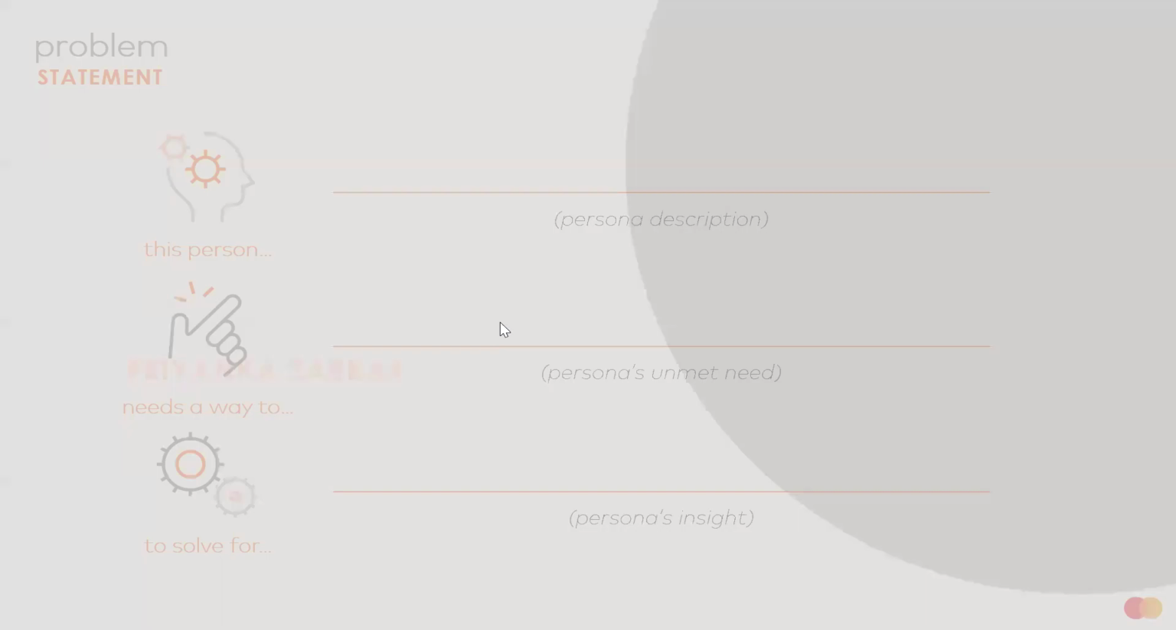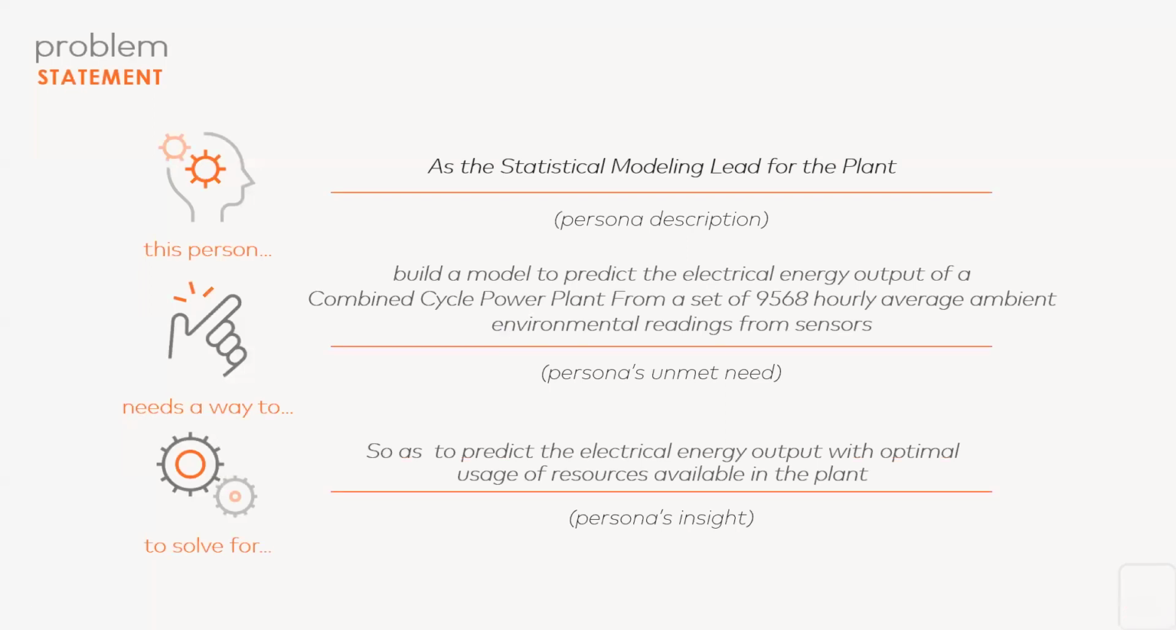I am going to be talking about the problem statement in this case. I'm building a statistical model to predict the electrical energy output of a combined cycle power plant from a set of 9568 hourly average ambient environmental readings from sensors, so we can predict electrical energy output with optimal usage of resources available in the plant. As an electrical engineer, this gives me a lot of pleasure because this is extremely important.